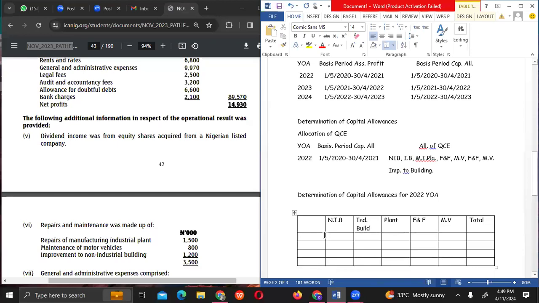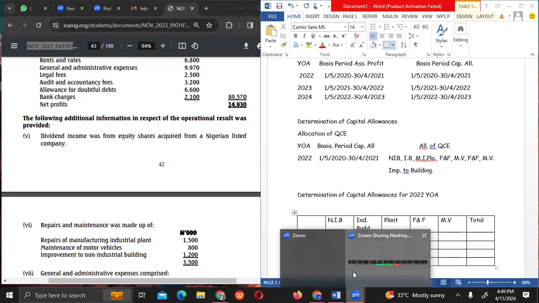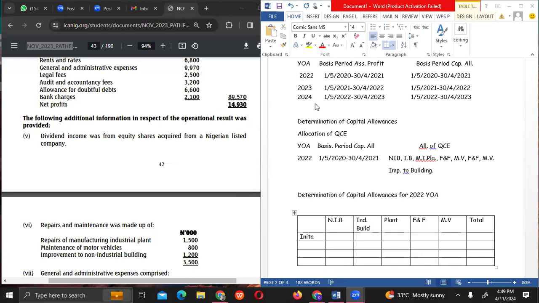All right, I forgot. Sorry. So we have, you sent it? So we have investment allowance. So here is 10% for plant only. Then we have initial allowance.